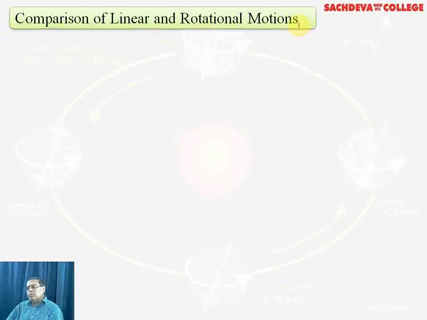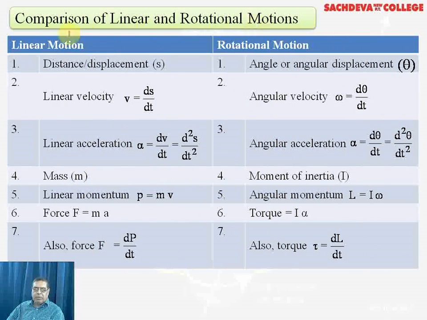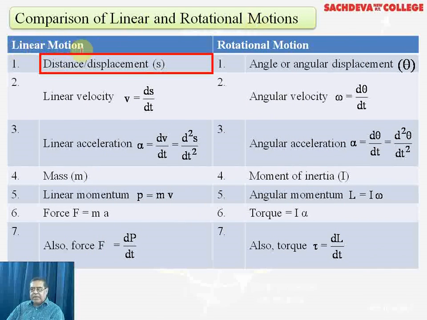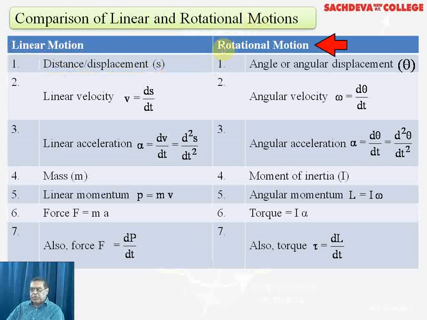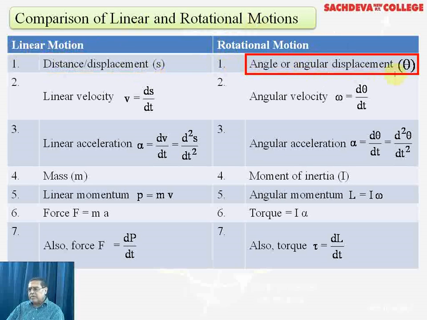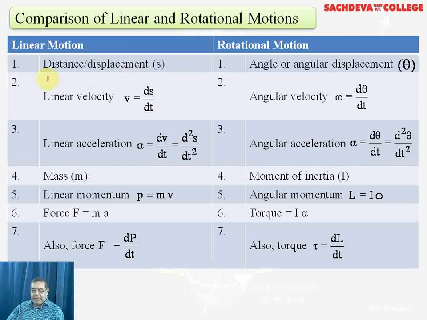Like in the linear motion, there are three general equations: v is equal to u plus at, s is equal to ut plus half at square, and 2as is equal to v square minus u square. But in rotational motion, the velocities will be changed by r omega. So now in the linear motion, distance or displacement is s, but in rotational motion, angle or angular displacement will be theta. That is, we talk in terms of angle.